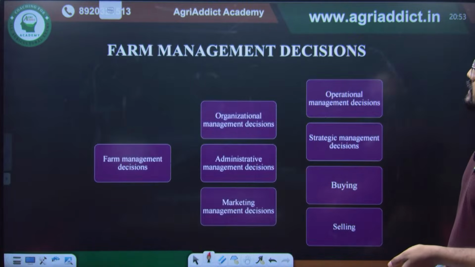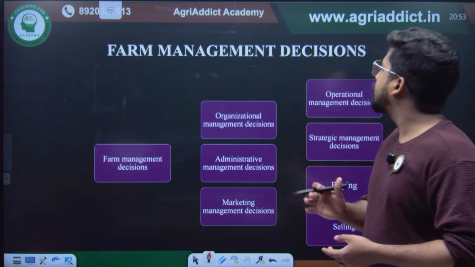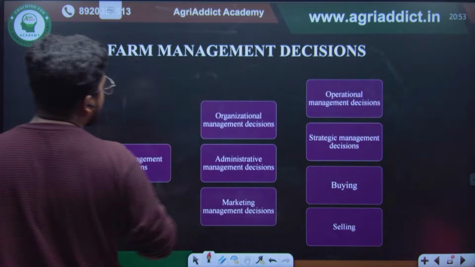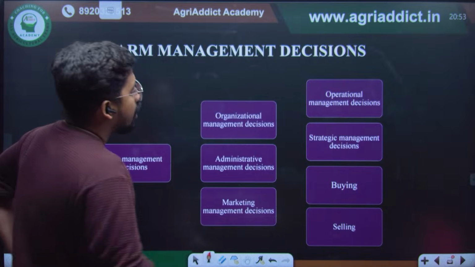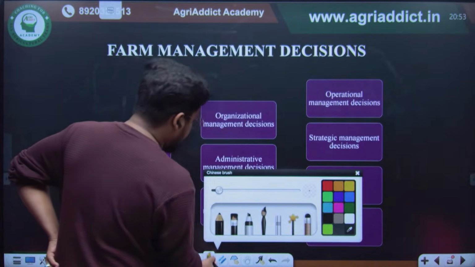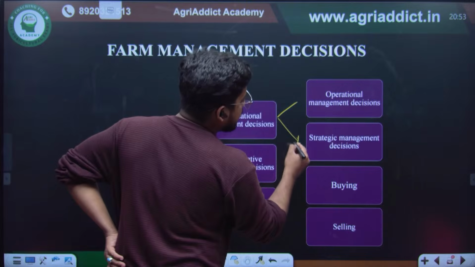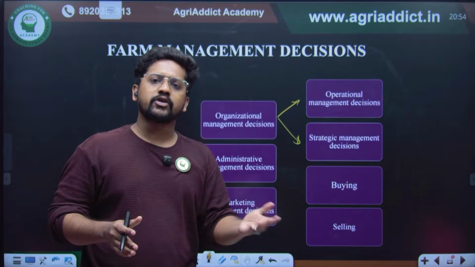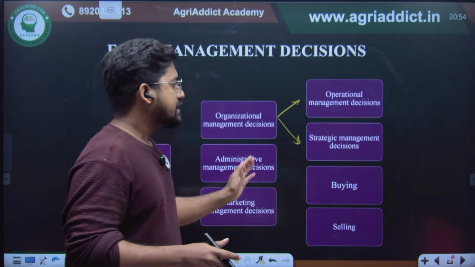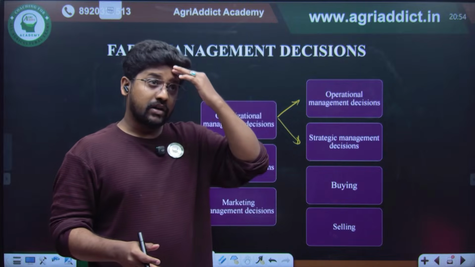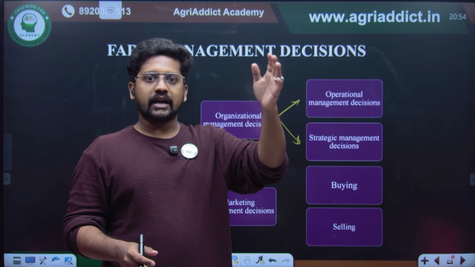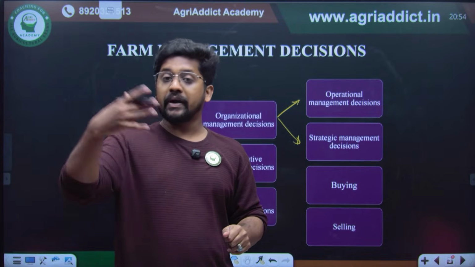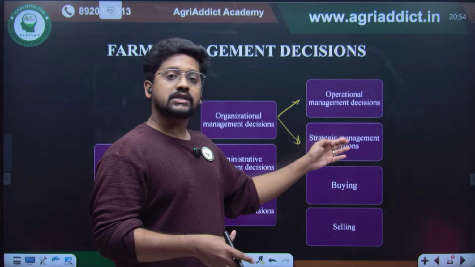So coming to the farm management decision making process. Farm management decisions can be classified into organizational, administrative, and market management decisions. Organizational management decisions can be classified into operational and strategic management decisions. Operational management decisions are the daily decisions: what to produce, where to produce, how to produce, such kind of things. Strategic management decisions are long term decisions, like how the land should be allocated among different resources, what machinery should be purchased, because you cannot undo these decisions easily.